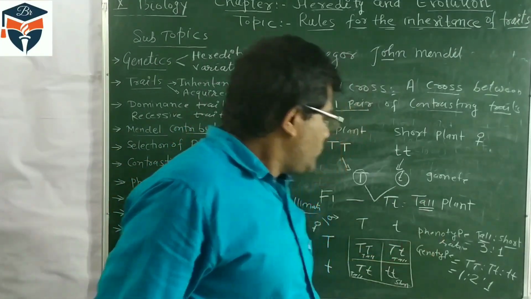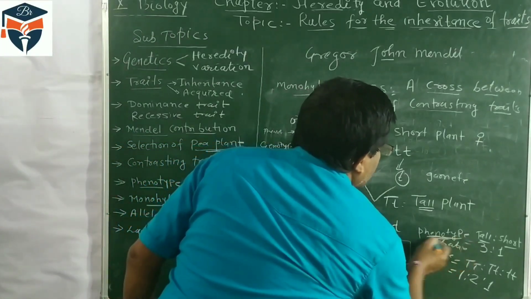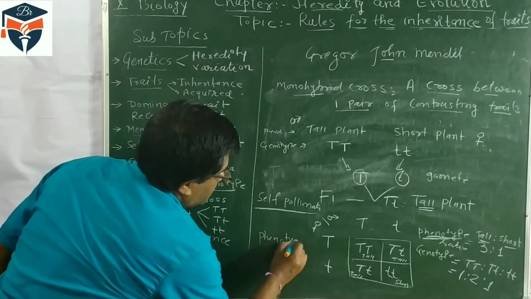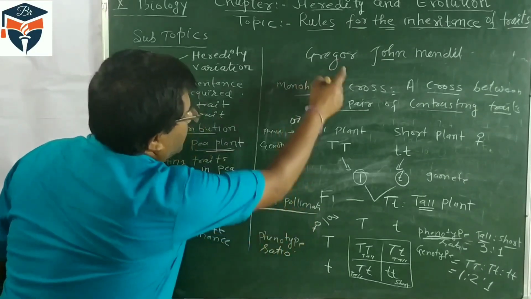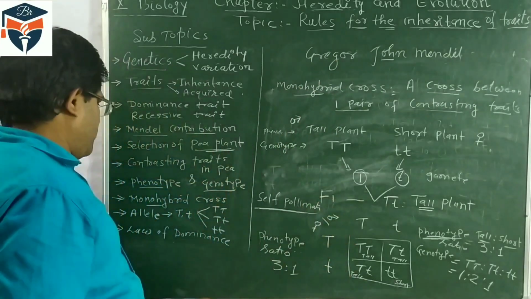So we should remember here, in monohybrid cross, the phenotypic ratio. Class 10, you should remember the phenotypic ratio of monohybrid cross, and what is it? 3:1.